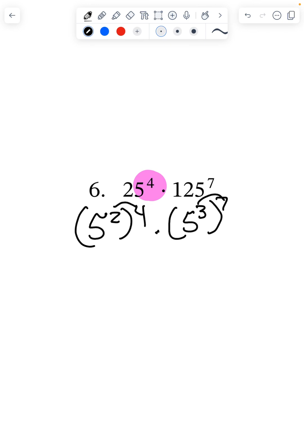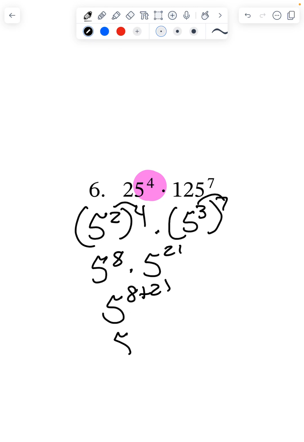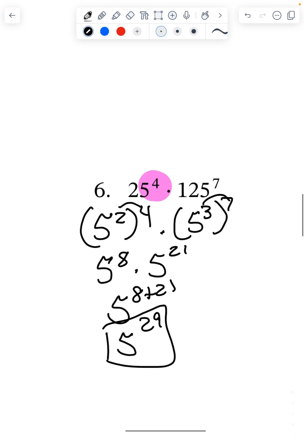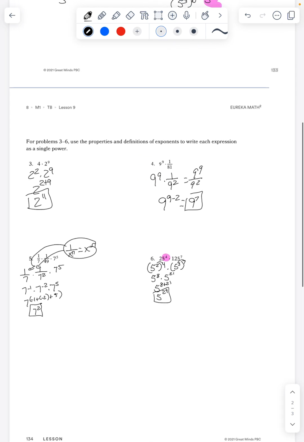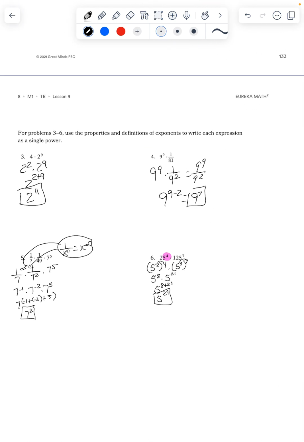So 2 times 4 is 8, so that's 5 to the 8th power. Times 3 times 7 is 21, 5 to the 21st power. I keep my base and I add my exponents. So that's 5 to the 29th power. So again, I am using things I already know, plus my rules of exponents, to solve these problems.